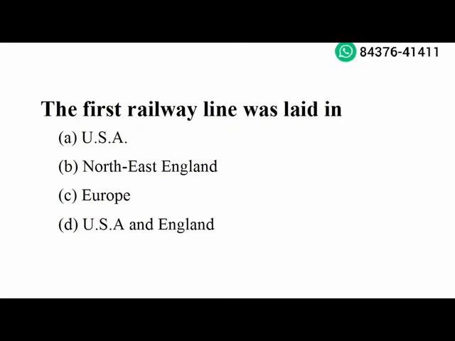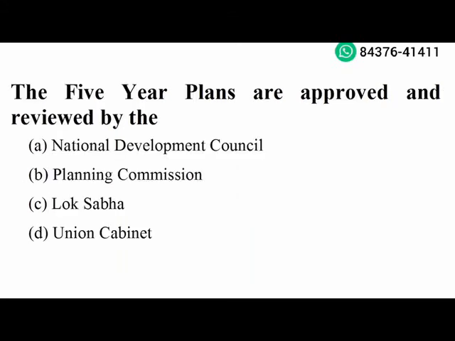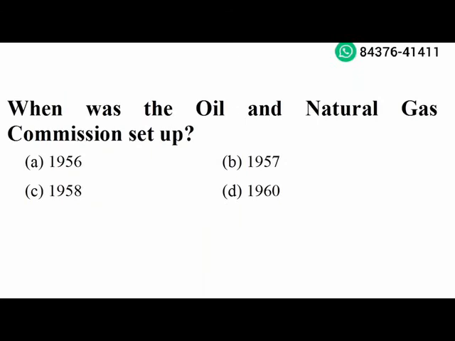Next question. Decimal currency system was adopted in India in the year 1957. Option D is the right answer. Next question. The 5-year plans are reviewed and approved by the National Development Council. Option A is the right answer. Next question. When was the Oil and Natural Gas Commission set up? 1956. Option A is the right answer.